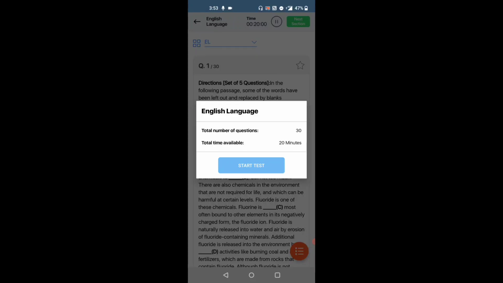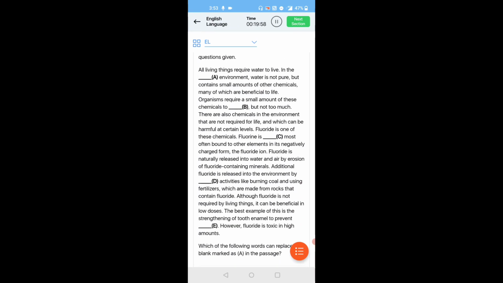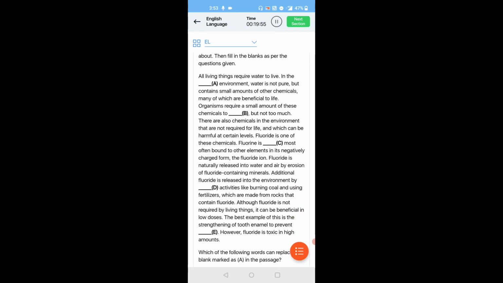So today I'm attempting the RBI Assistant prelims mock test. This is a live mock test available in the Oliveboard app. First is the English section, so let's get started. The first question is based on a cloze test.